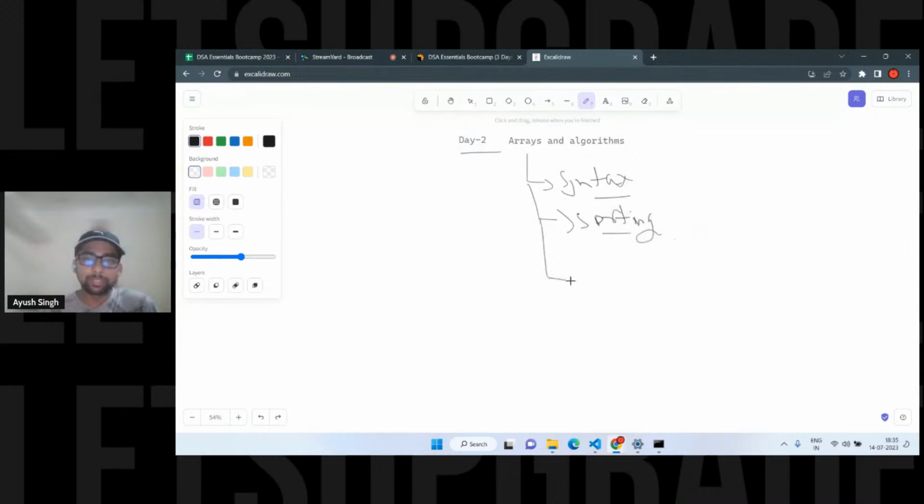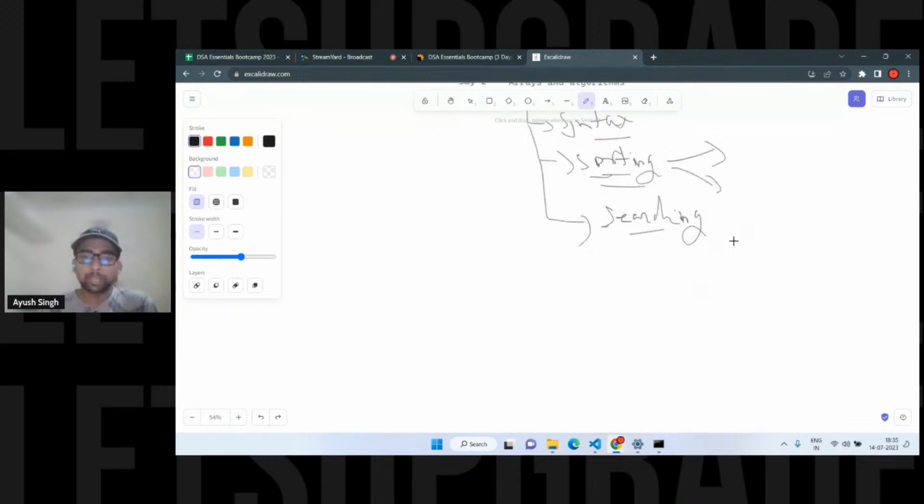So we'll see sorting algorithms. I'll tell you a few algorithms and we'll devise them right from scratch. First we'll understand the approach, then we are going to code it. And then there are searching algorithms; we can code those as well if we get some time, otherwise we'll go for the sorting. And we have to see the time complexity and space complexity. These are a few topics that we have to see.